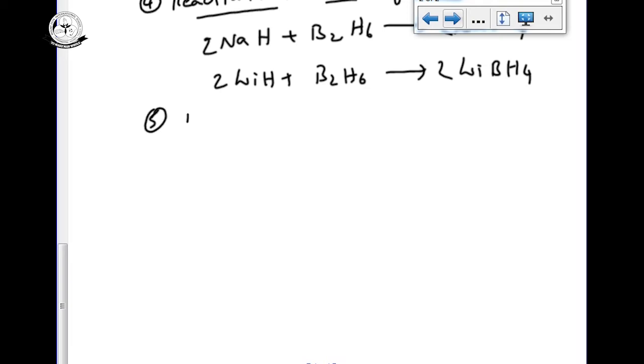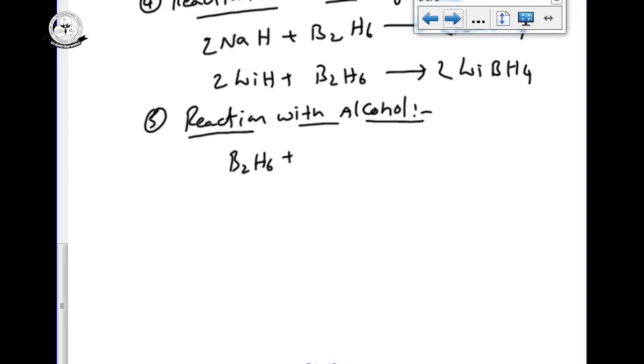Fifth one, reaction with alcohol. Diborane on reaction with alcohols like methanol gives the corresponding borates, B(OCH3)3 plus H2. So there is a symmetrical cleavage.